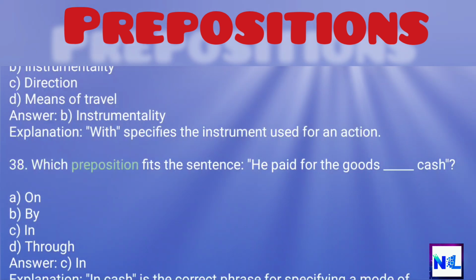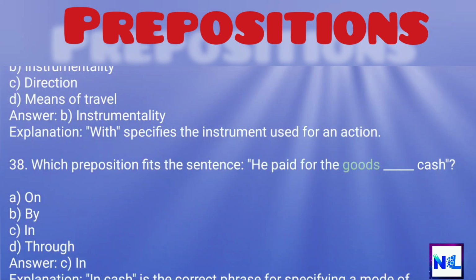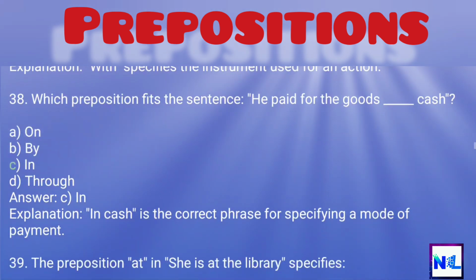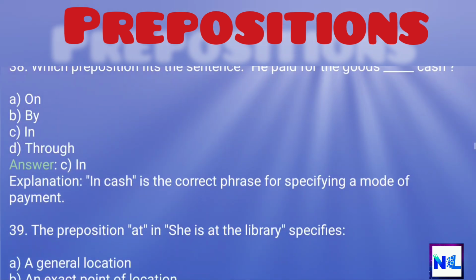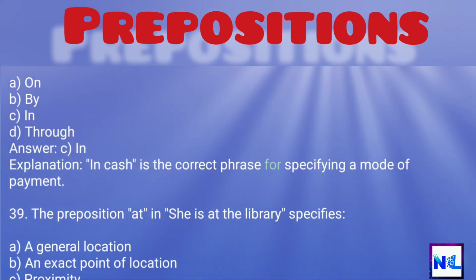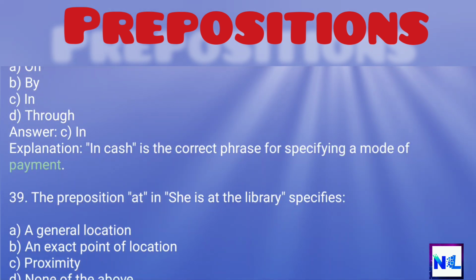38. Which preposition fits the sentence, he paid for the goods cash? A. On, B. By, C. In, D. Through. Answer: C. In. Explanation: in cash is the correct phrase for specifying a mode of payment.